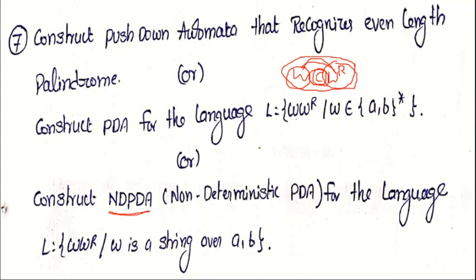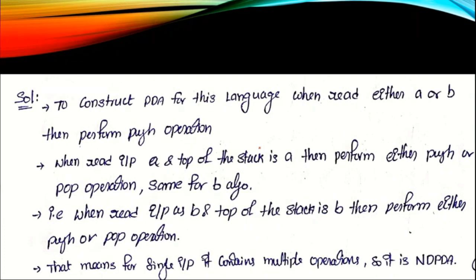Now we observe how to construct a pushdown automaton for this type of language. When we read an input of either A or B and the top of the stack is empty, we can perform the push operation. So at the beginning of the input, whether the symbol is A or B, we must perform the push operation. For this type of language, we identify the middle of the string: up to the middle we perform the push operation, and after the middle we perform the pop operation.